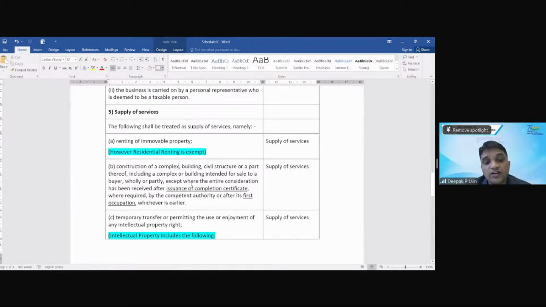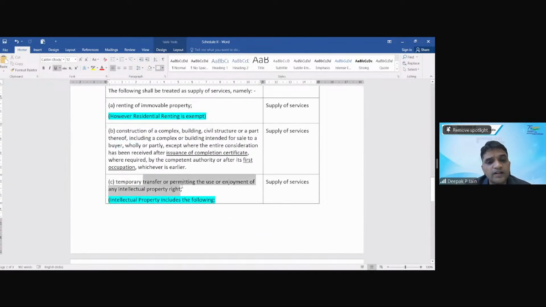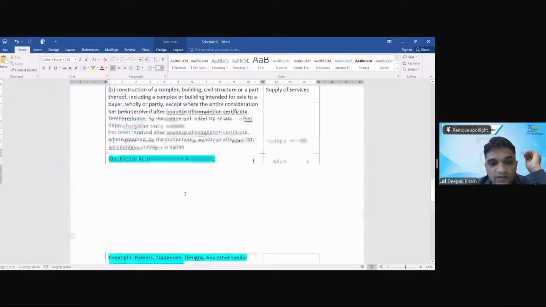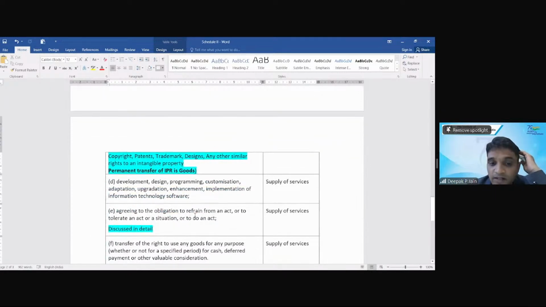Then construction of complex, we have understood this is supply of service. Temporary transfer or permitting the use or enjoyment of intellectual property right. कुछ भी intellectual property right transfer करते हो, that is supply of service. Then development, design, programming of information technology software. तो पहले सॉफ्टवेयर गुड्स है या सर्विस है, कंफ्यूजन था. अगर पैकेज सॉफ्टवेयर है तो गुड्स होता था, but if customized software होता है तो सर्विस होता है.